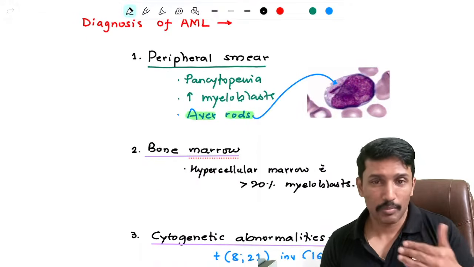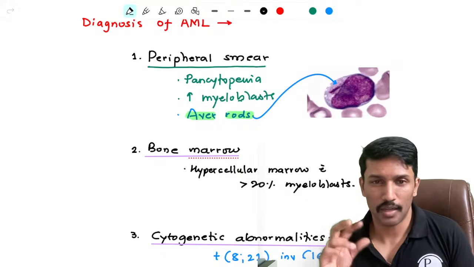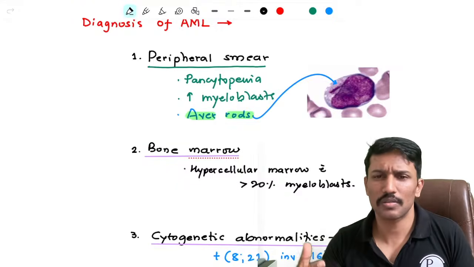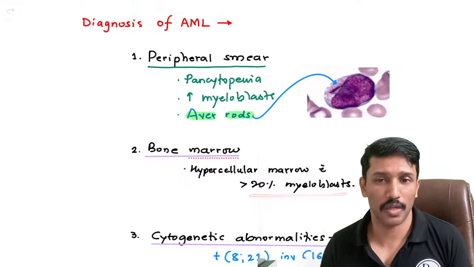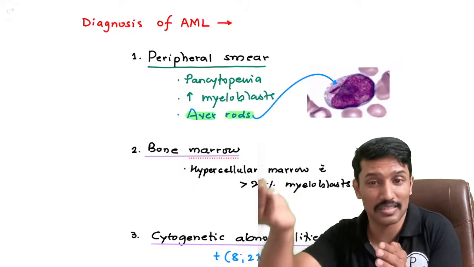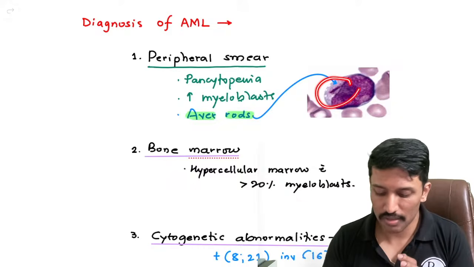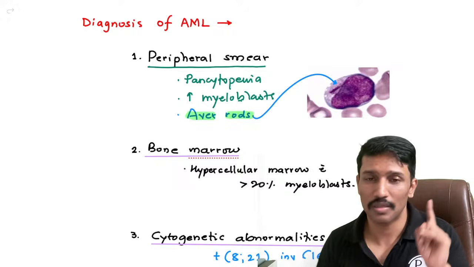Now, if I have to establish diagnosis, I have to go for the bone marrow biopsy, where I will get hypercellular marrow with more than 20% myeloblasts. Pathologist, if required, they will try to identify CD markers for the myeloblasts to ensure that what they are seeing as increased in numbers are indeed myeloblasts. What are examiners looking for? You mentioned that it's hypercellular marrow with more than 20% myeloblasts with Auer rods.